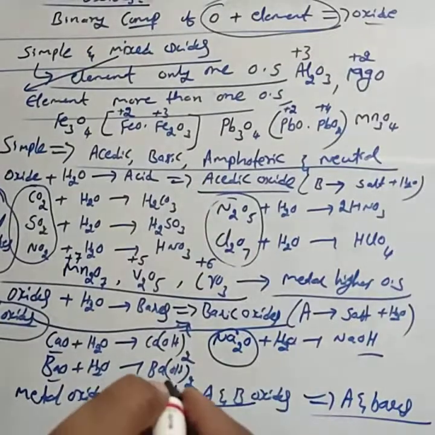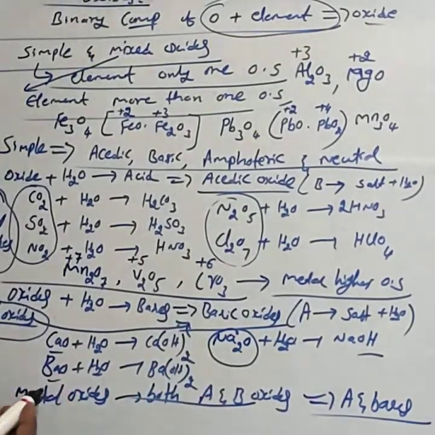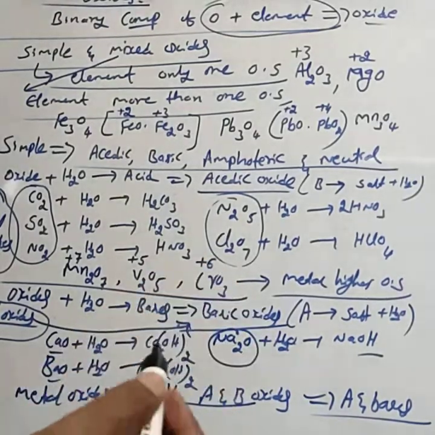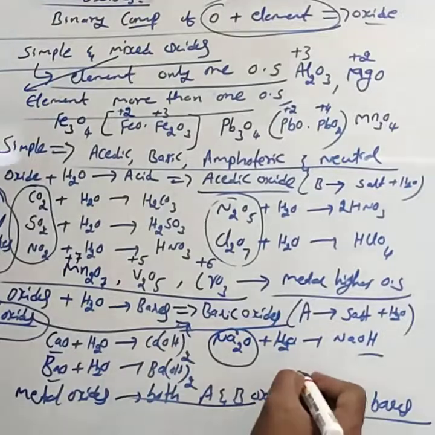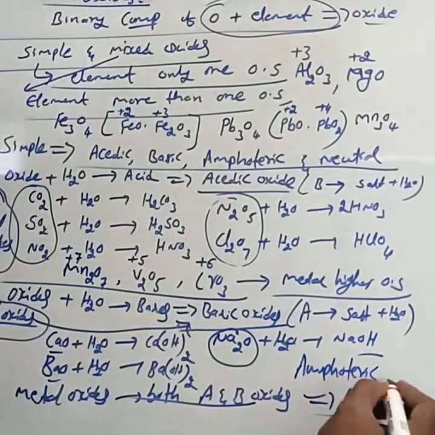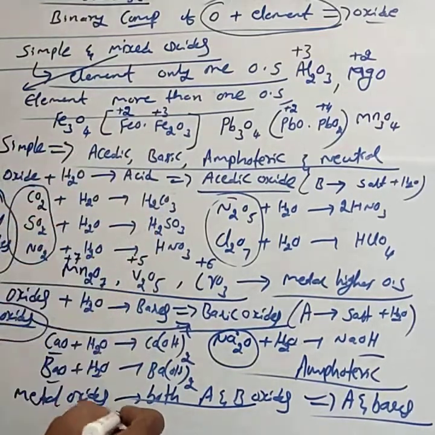Those are called amphoteric oxides. An example for the amphoteric oxide is Al2O3, alumina.